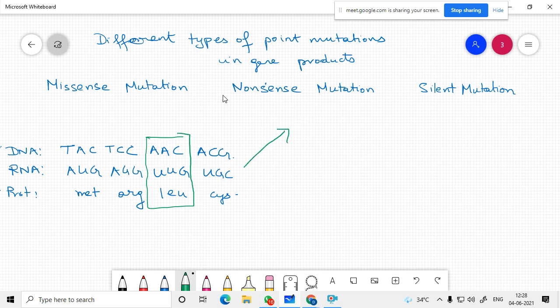First case, DNA. We are talking about missense mutation.